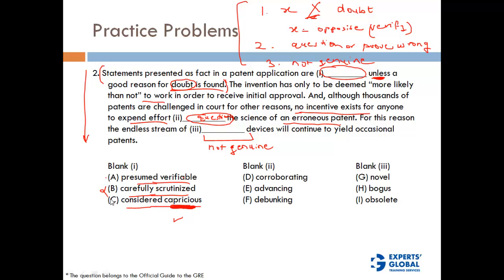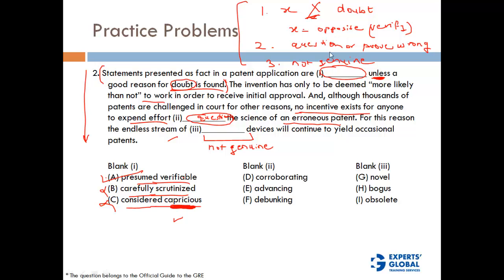So consider capricious. Another way to look at it is to just put this in the sentence. Statements presented as facts in a patent application are considered capricious, that means considered doubtful, unless a good reason for doubt is found. So that doesn't make sense. So this is wrong, right? The one that we choose is presumed verifiable. Okay. Now let's look at the second one.